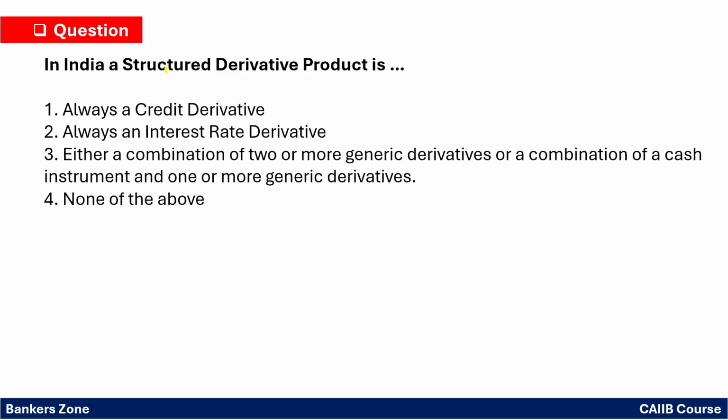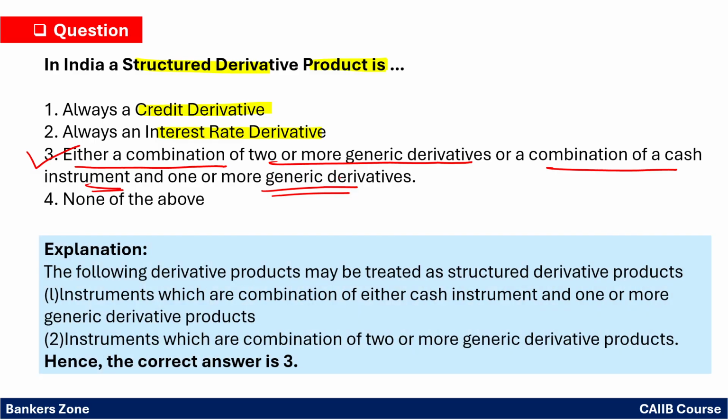In India, structured derivative, what is a structured derivative basically? Is it a credit derivative, an interest rate derivative, or what? So simply learn that a structured derivative is either a combination of two or more generic derivatives or a combination of a cash instrument and one or more generic derivatives, right? So it is just a combined derivative. Just remember here itself, a structured derivative is just a combined derivative. Option number 3 is correct.